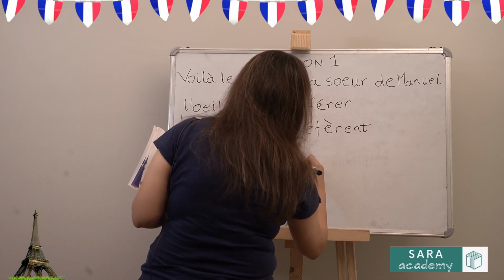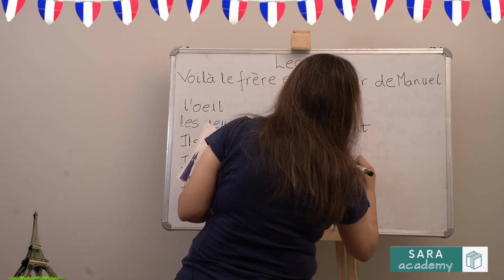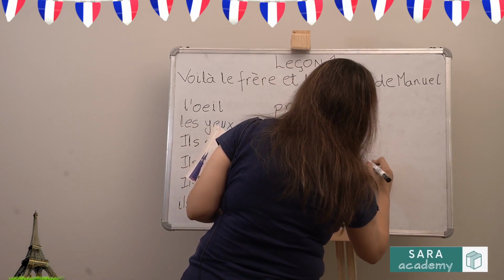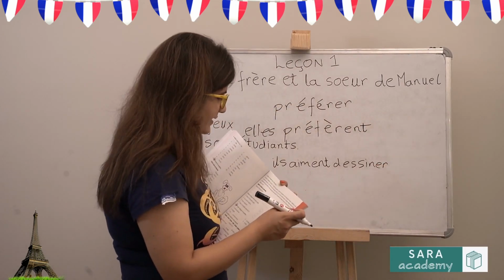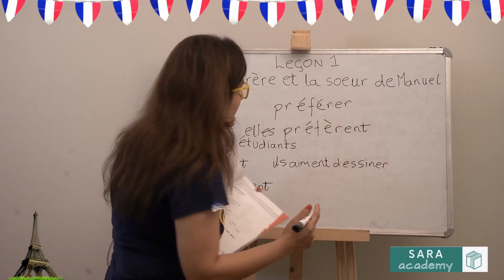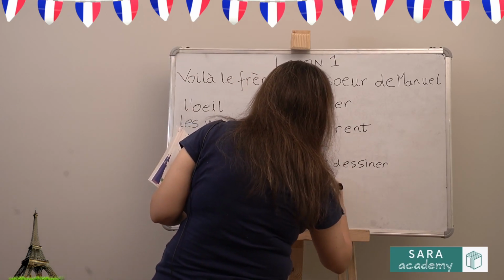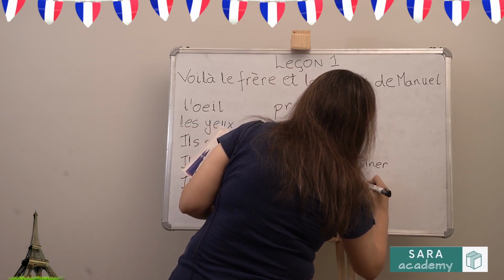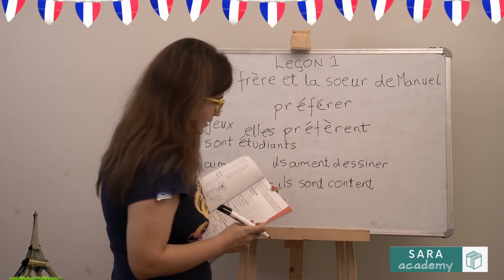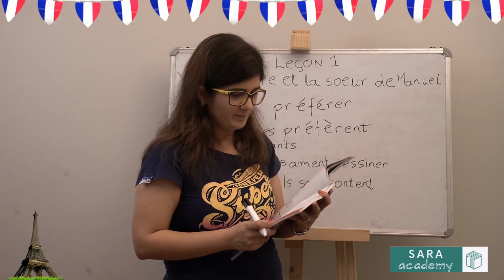Ils aiment dessiner will remain the same, and he is happy will become they are happy. So ils sont contents. To play in a basketball team will remain the same.